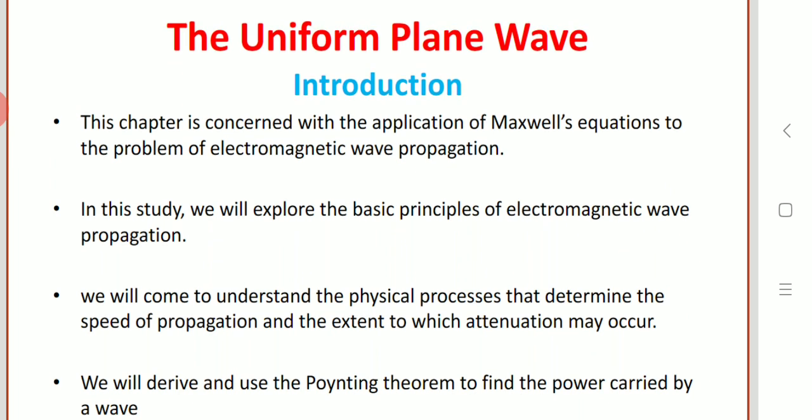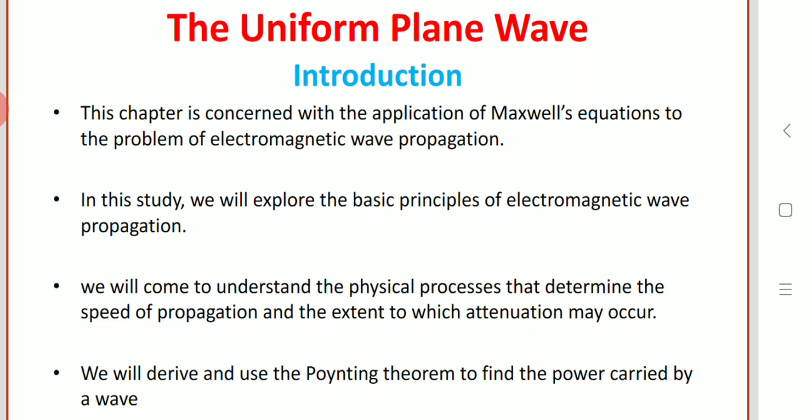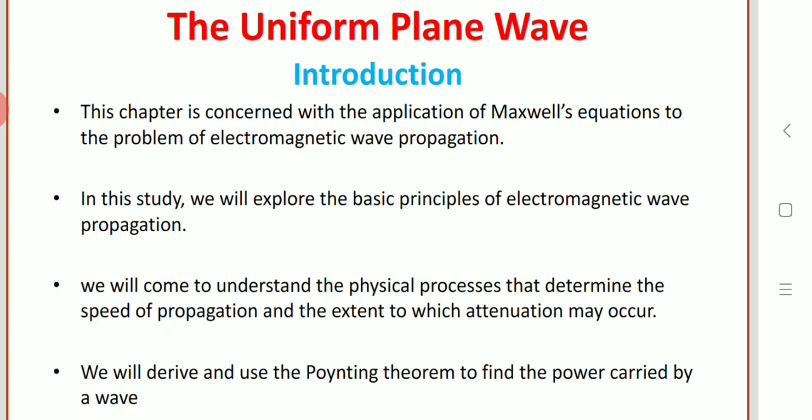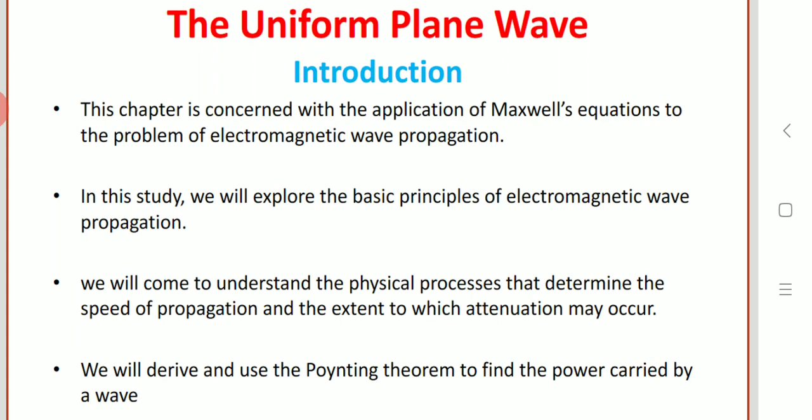The existence of electromagnetic waves was first predicted by Professor Maxwell himself, but Professor Hertz was the first scientist who successfully generated and detected radio waves. So sometimes EM waves are also commonly called Hertzian waves.